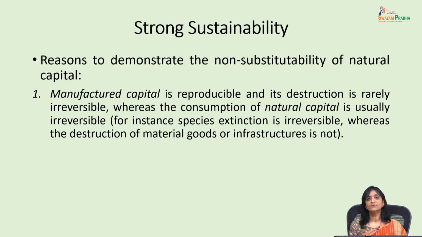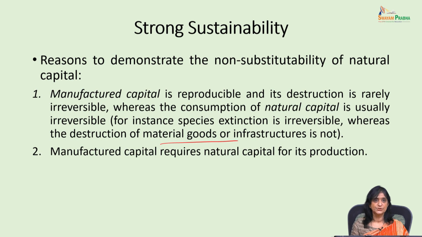If there is a biodiversity loss and certain species go extinct, there is no way in which we can get that species back. Whereas the destruction of material goods or infrastructure is not irreversible. We can make a bridge, we can break it after some time. So this means manufactured capital can be reversed, whereas natural capital once processed cannot be reversed.